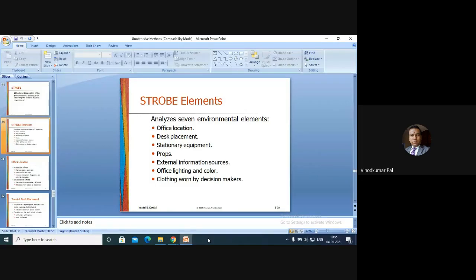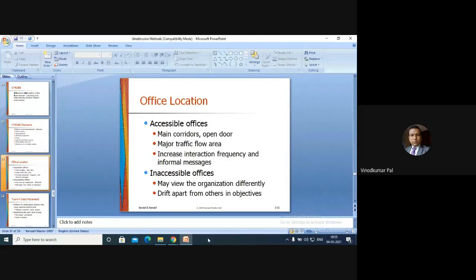So we are trying to find out some of the information related to the technology oriented only. Office location: they are giving some of the characteristics of what an ideal office would be. It would be an accessible office, main corridor, open door, major traffic flow area, which increases the interaction frequency and informal messages. So whoever is interacting with the decision maker, because in the organization there are a lot of decision makers.